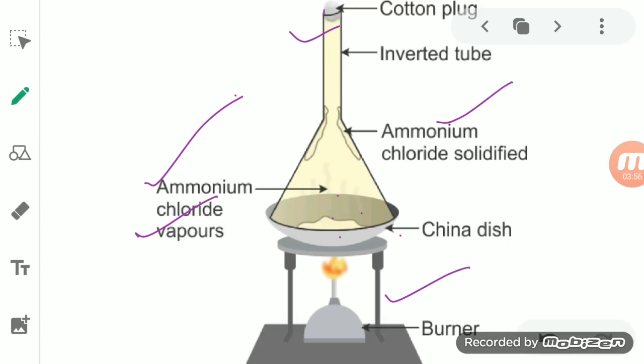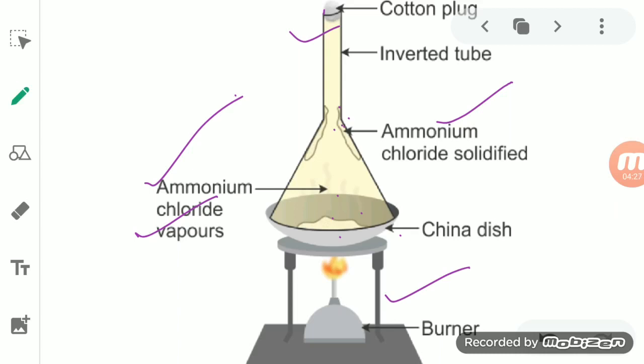What about the non-sublimable compound? The non-sublimable substance, which does not get converted into vapor when we provide heat to it, will remain in the china dish. So the substance which shows the process of sublimation can be separated and obtained at the neck of this funnel, where it finally gets solidified.